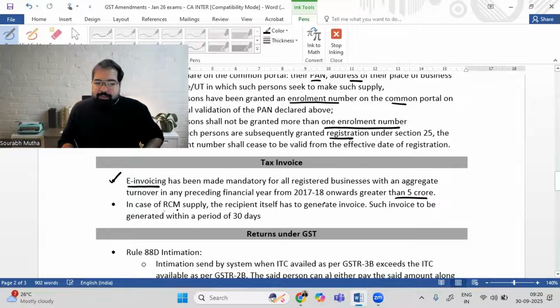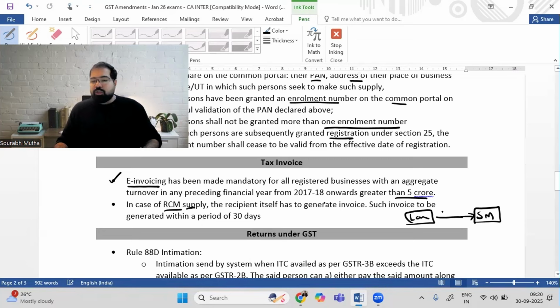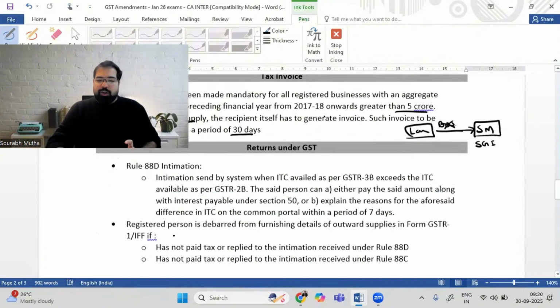And last, guys, RCM supply. Example, I'm buying something under RCM. Example, I'm taking legal services for that matter. And that legal services, the lawyer is giving me, obviously he will not charge me GST. I'm making a diagram here. This is a lawyer and he's providing me services. These are legal services, which are taxable under RCM. So he'll issue a bill of supply to me. Then how do I take the credit? I have to have a self-generated invoice. Now the self-generated invoice, by when should you issue? You have to issue within a period of 30 days from the date you have received the services. All right, we move ahead, guys.